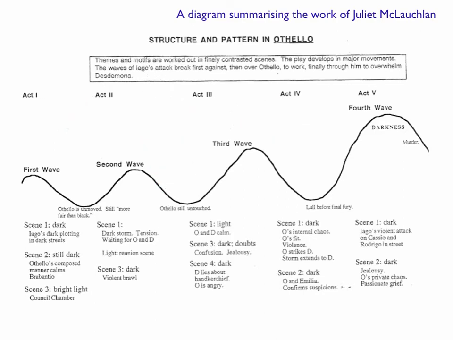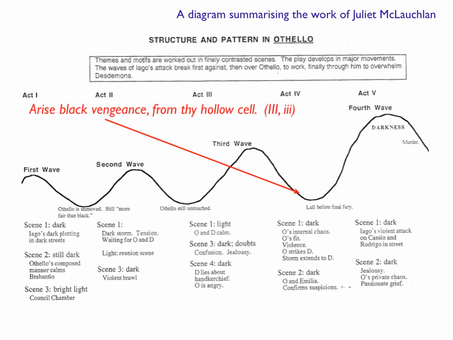Act 3, Scene 3 is, if you look at how Shakespeare structures his tragedies, the climactic scene of the play. At the start of Act 3, Scene 3, Othello is not jealous. He is not under Iago's power at all. In fact, he dismisses it. He says, you know, away at once with love or jealousy. But by the end of Act 3, Scene 3, he has appointed Iago his lieutenant, and he has vowed to kill his wife. Before he does, he says that quotation there, arise black vengeance.